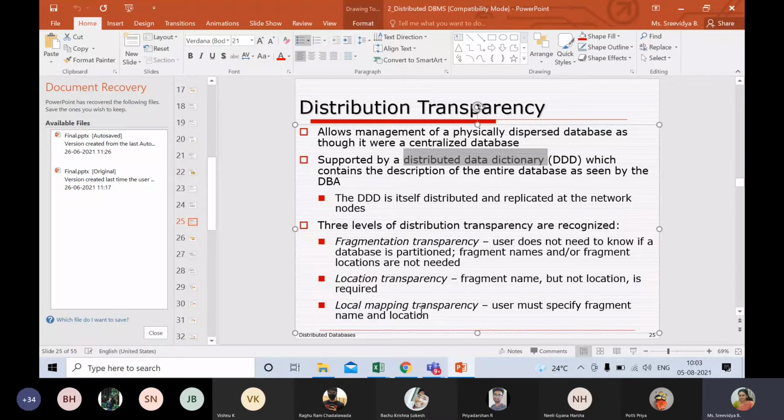Here, whenever I write a query, I will write from which specific location I want the data, which fragment I want. I may be dividing my employee table into E1 and E2. I know that E1 data is present in the Bangalore campus, and E2 is present in the Coimbatore campus.